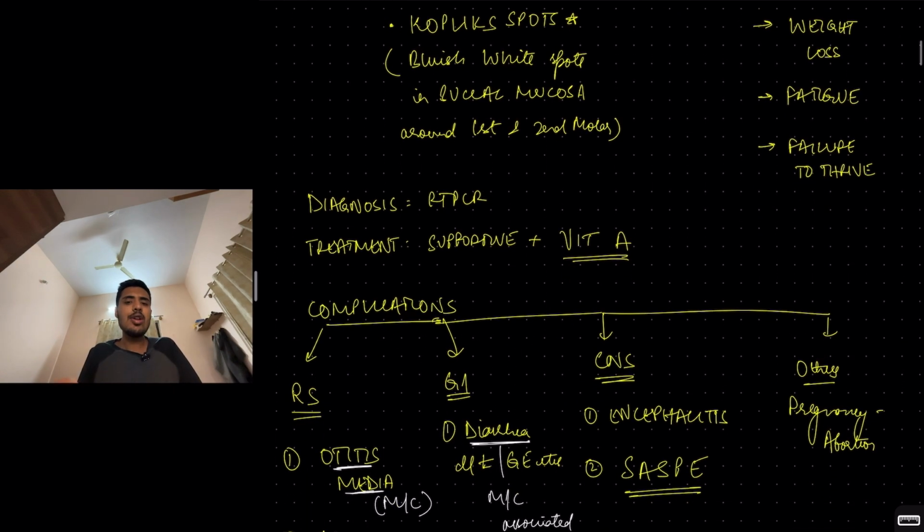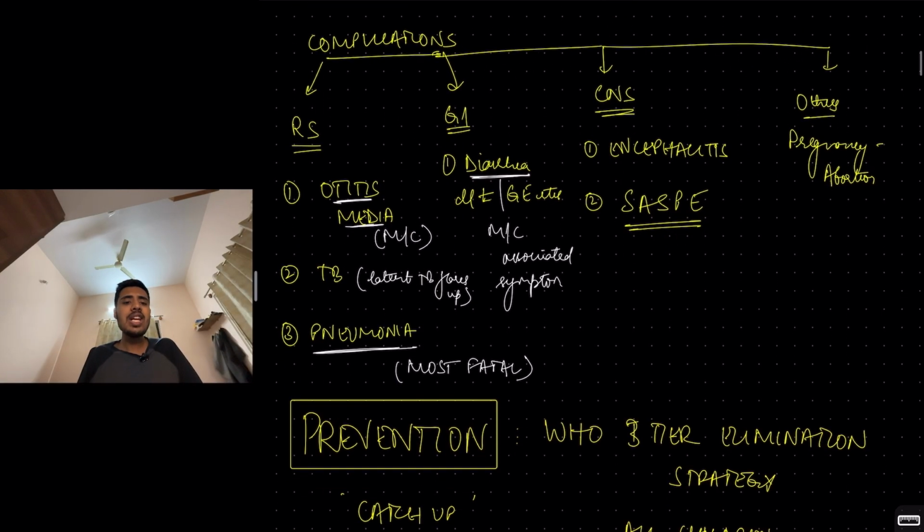Diagnosis: RNA virus detection or RT-PCR. Treatment is supportive, with no need for antibiotics. It's a viral infection, right? And vitamin A. Complications: respiratory system complications.